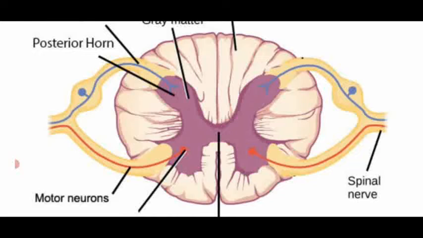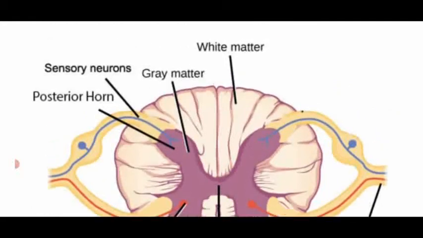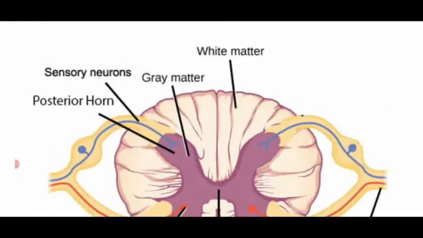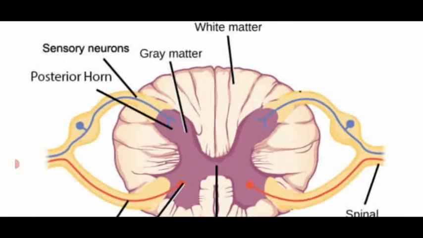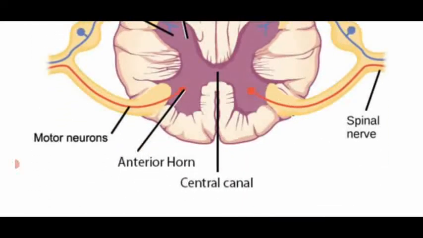It consists of two matters. One is the H-shaped matter known as grey matter, which is internal. Outer to the H-shaped grey matter is the white matter. The upper end of the H-shaped grey matter is known as the posterior horn, and the lower end is known as the anterior horn.